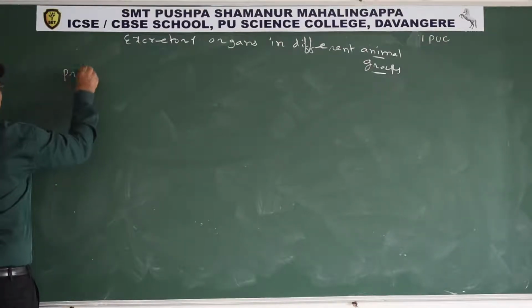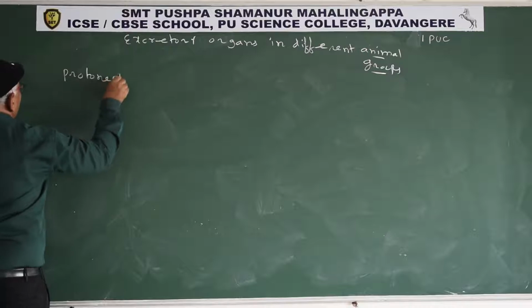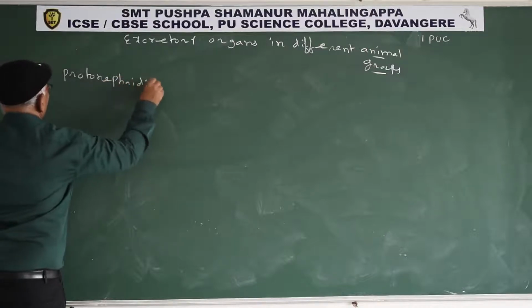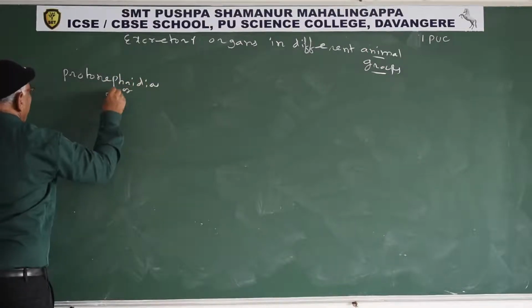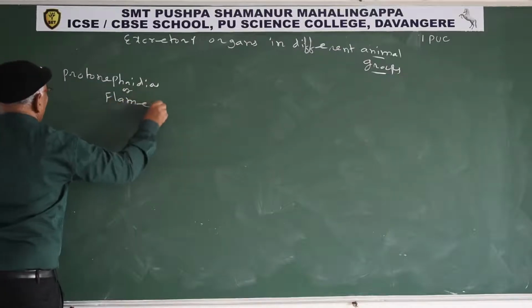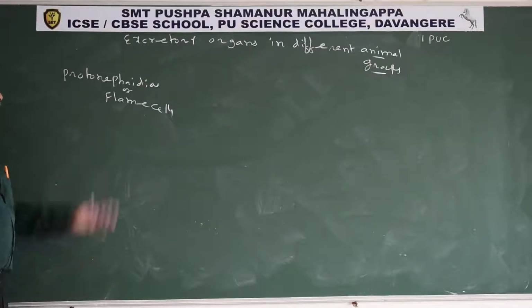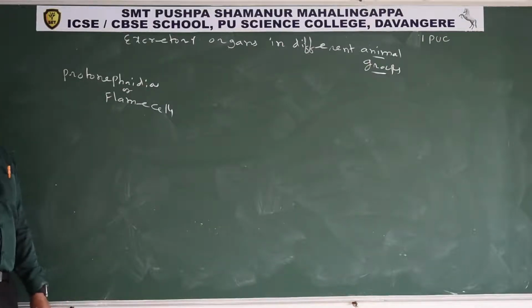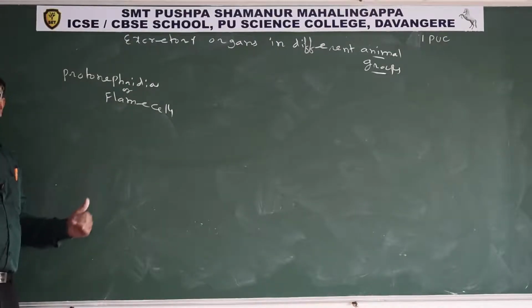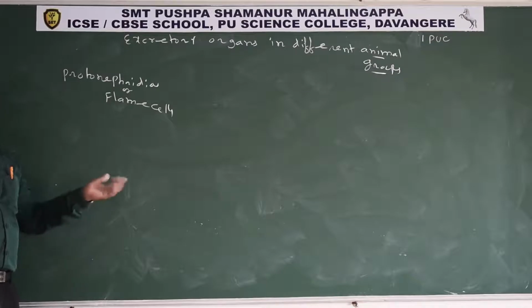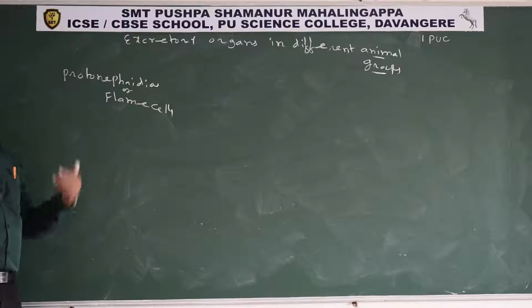Protonephridia are flame cells. Protonephridia were the first formed nephridia. Flame cells perform excretion and osmoregulation, which is regulation of osmotic concentration, the osmotic pressure of the blood, by eliminating or retaining water.